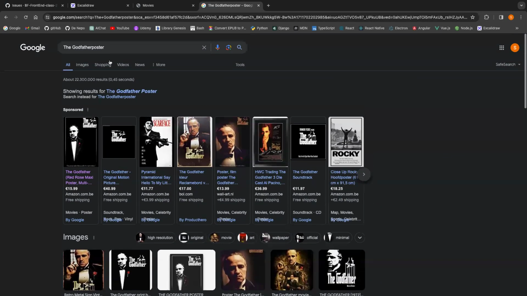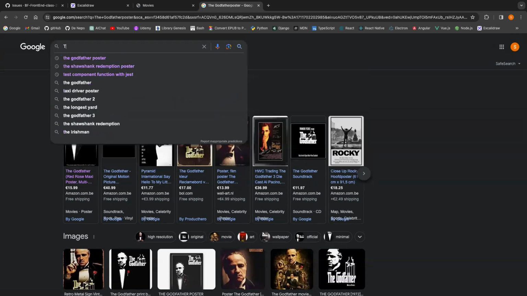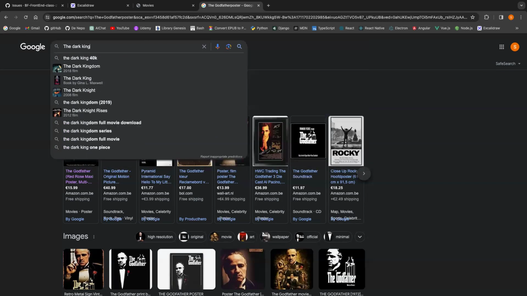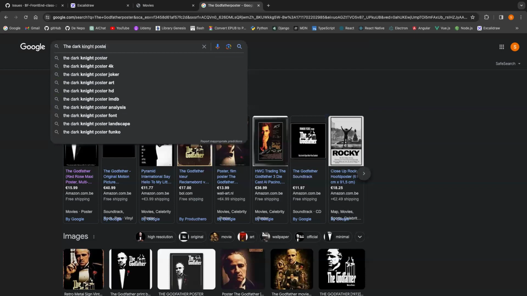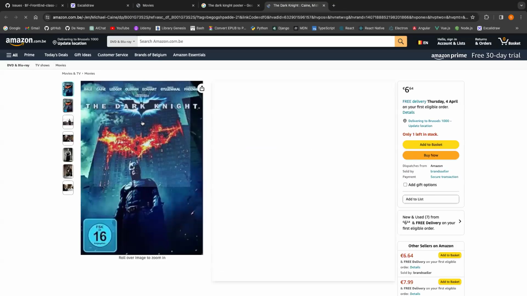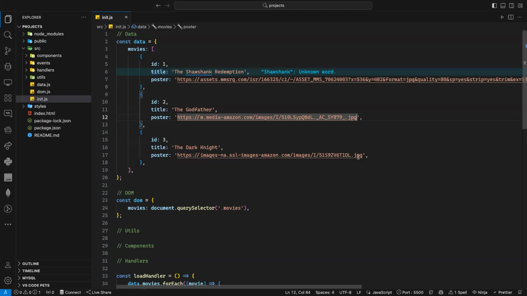The last movie was what? Dark King. The Dark King poster. The Dark King. It was The Dark Knight, actually. Knight poster. Okay, this one may be nice. So I'm going to right click, copy image address, click it, and I'm going to remove this one and put whatever I want. Voila. Click it. Now let's go to my website.